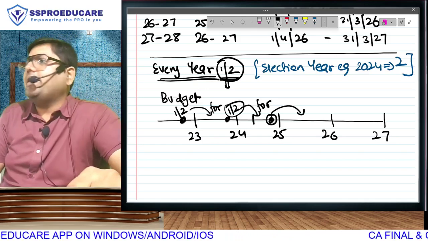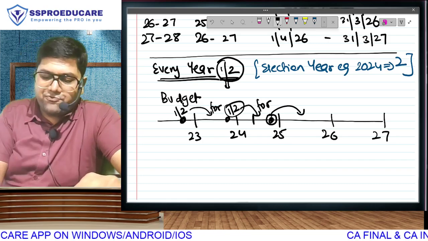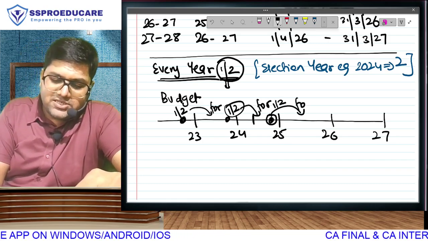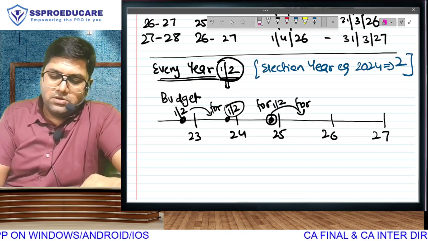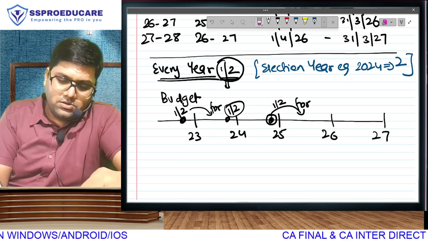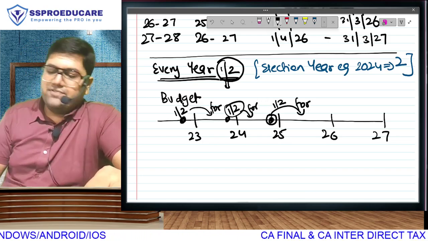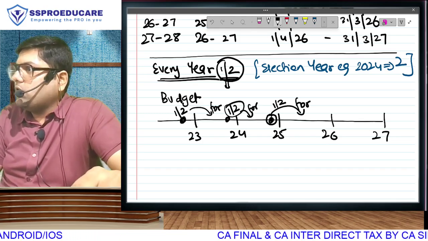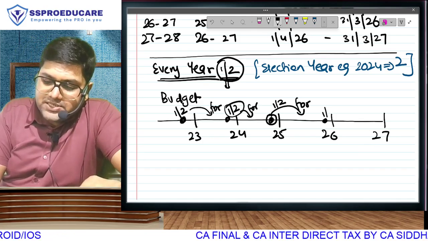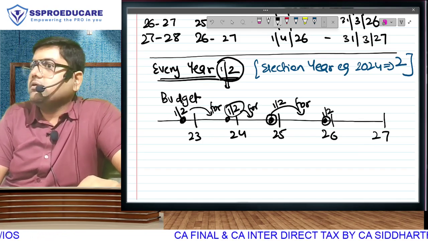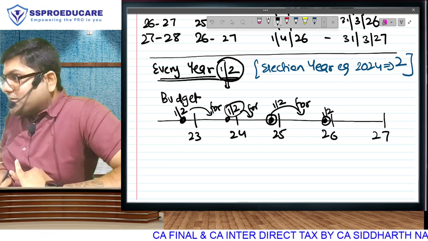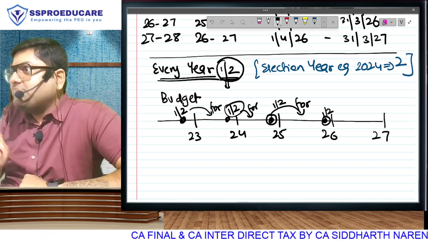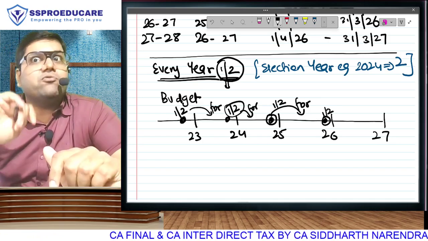We are right now in the calendar year 25. On 1st of February, we had a budget. That budget was for the year 25-26. And by the way, before you go into your examination hall, do you understand there will be one more budget on this date? Last budget right now is 25. But before your exam, there will be one more budget. And this is precisely the question that I have to discuss.